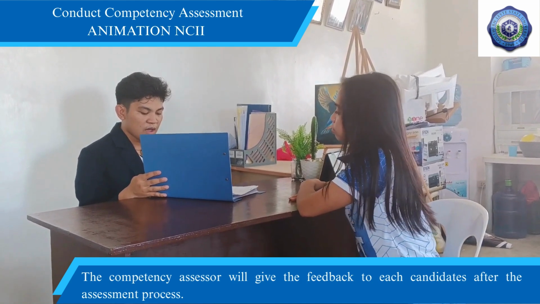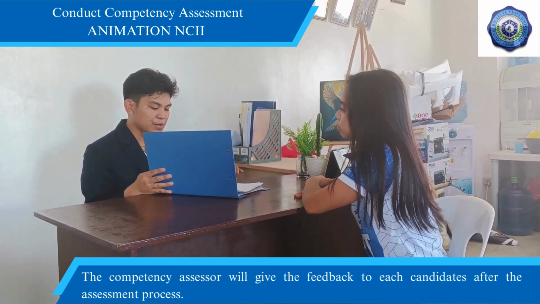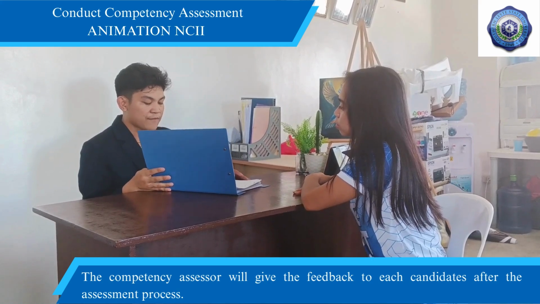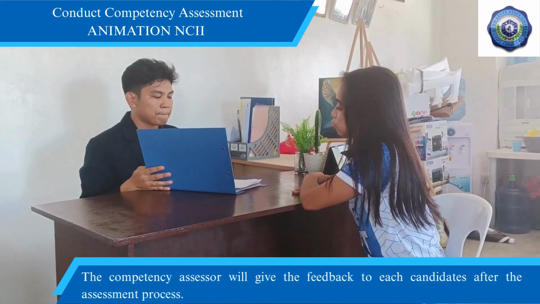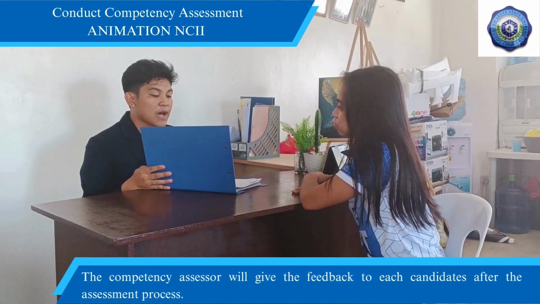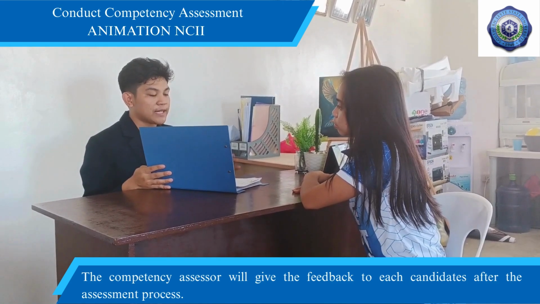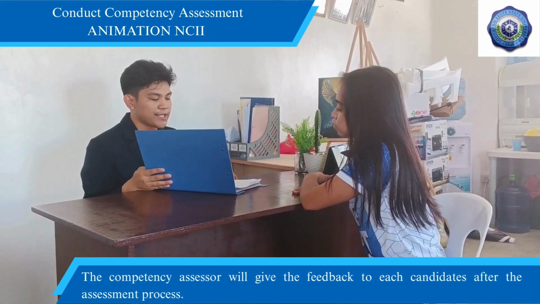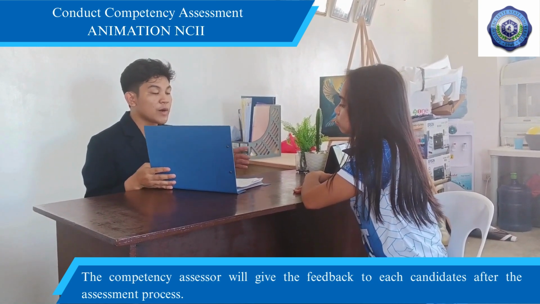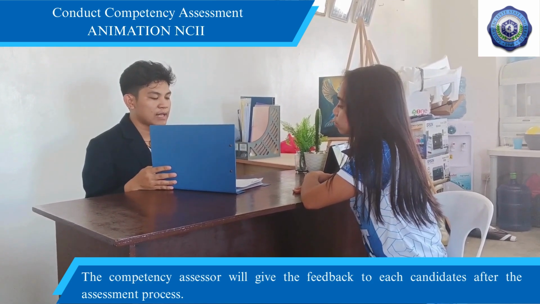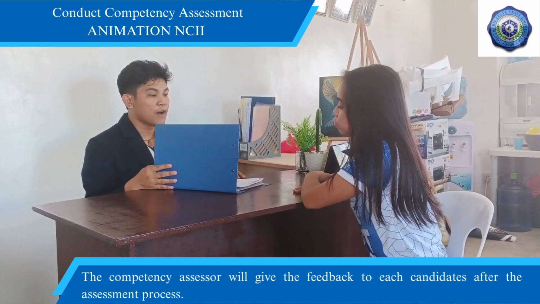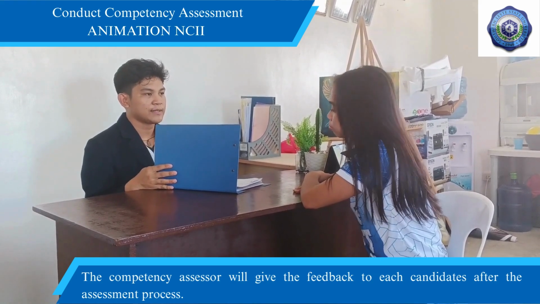So you have to review and practice activities related to the competency requirements of the qualification standard. You can come back for assessment when you feel confident enough that you have acquired the competence in this qualification. So don't worry, you will only be reassessed on specific units of competencies that you were found to be not yet competent.